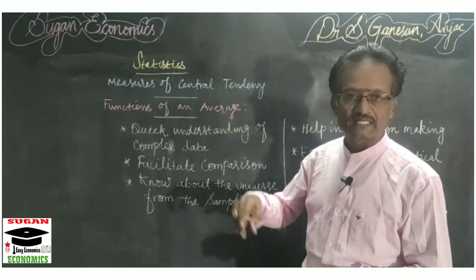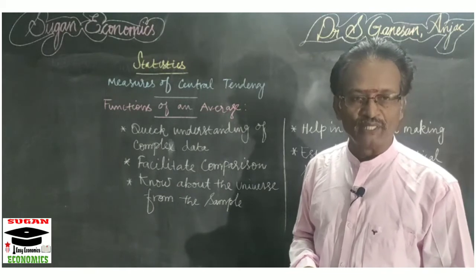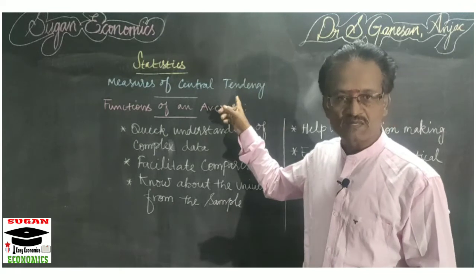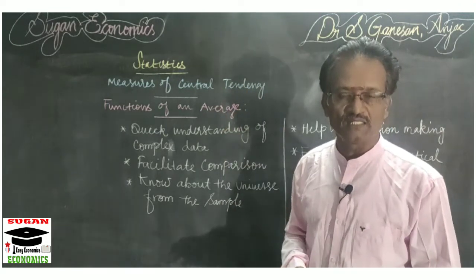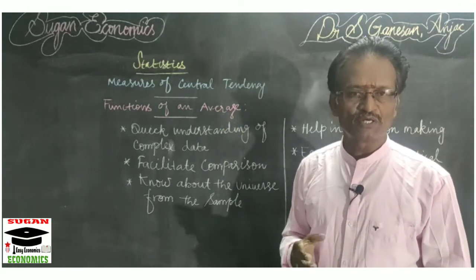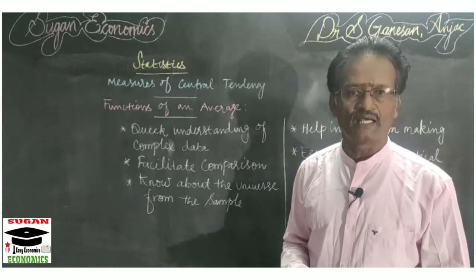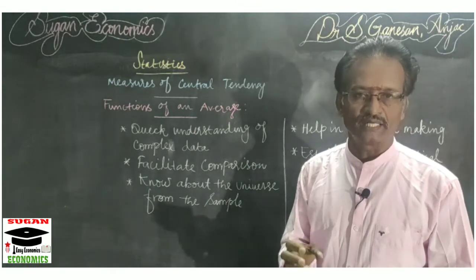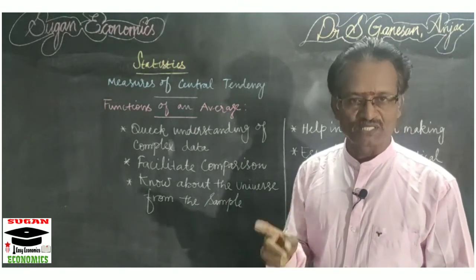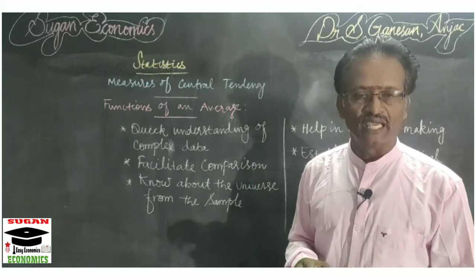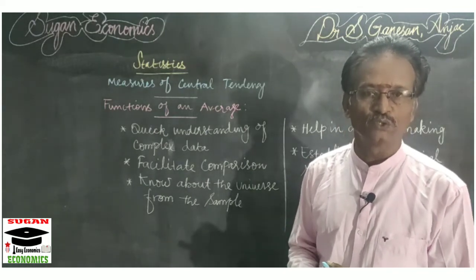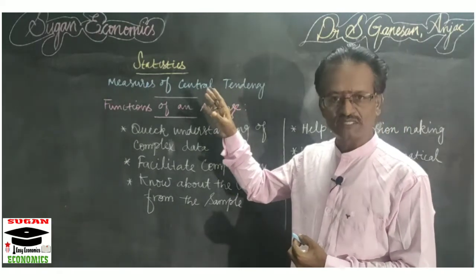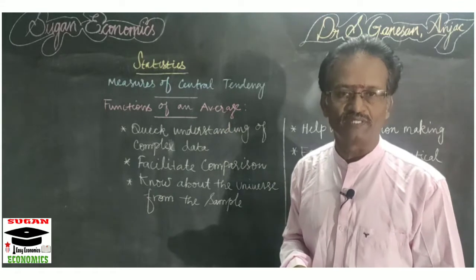In the previous class we discussed the meaning and characteristics of measures of central tendency, which is otherwise called averages. What do we mean by a measure of central tendency or an average? An average is a typical value, or a single value, which represents the characteristics of the entire mass of data or group of data. In the previous class we discussed 9 characteristics.